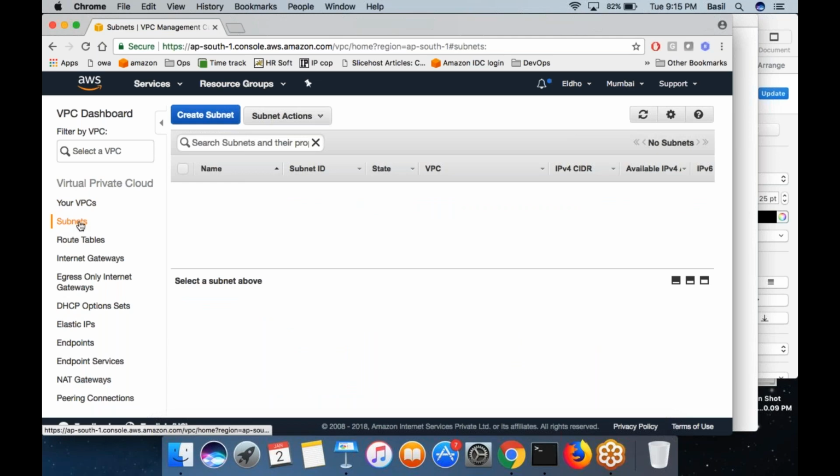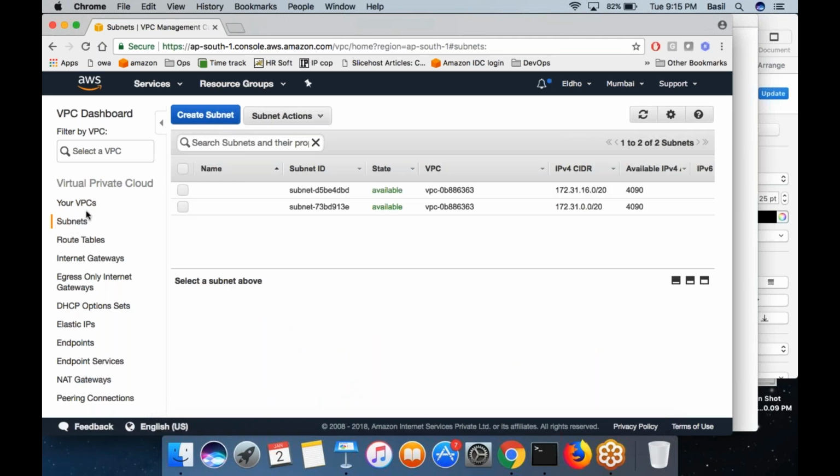So go to subnets over here, on the left side. Then I want to create a subnet within the VPC that I have just created. Jan2 is the VPC I have created, the big network. In that network, I'm going to create subnets. Click on the create subnet button over here.